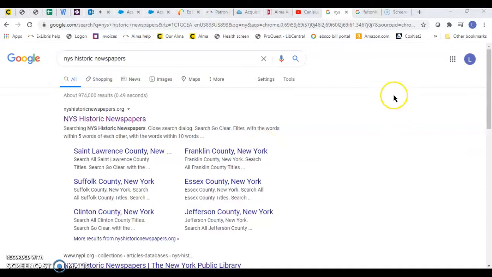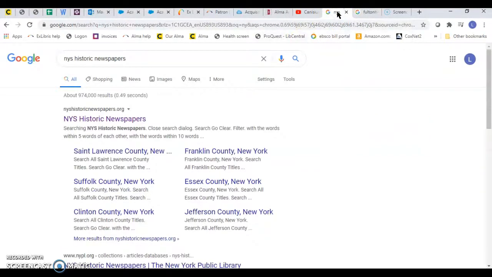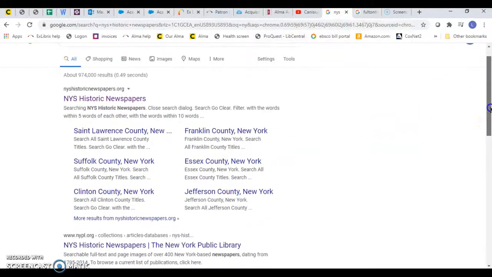Today we're going to tackle historic newspaper articles. Now, we are actually outside of the library's homepage here because there are two places that you can find free articles that are from historic newspapers from New York State. One is called New York State Historic Newspapers, and if you just Google New York State Historic Newspapers. The other one is actually called Fulton History. And if you do Fulton History, this old Fulton postcards comes up, and we will go through and show you how to use both of them.